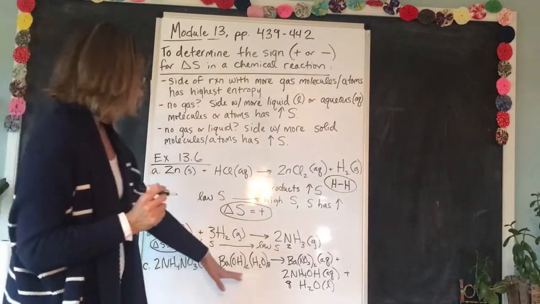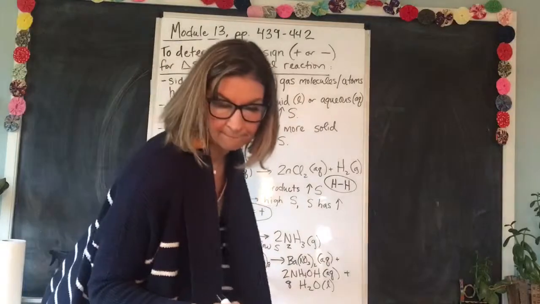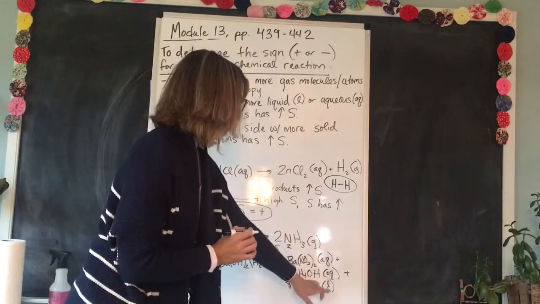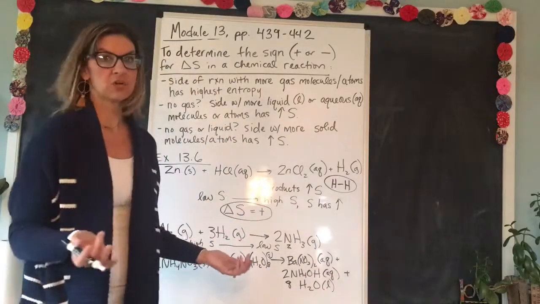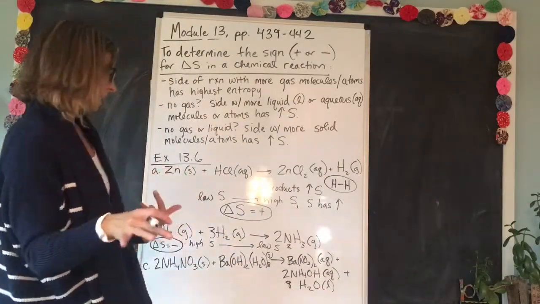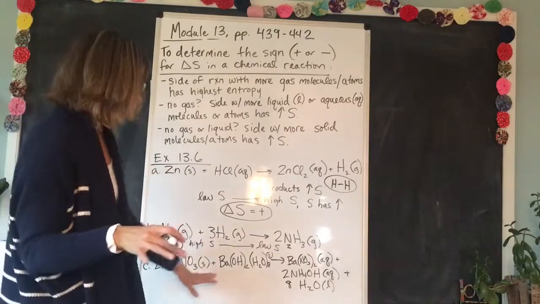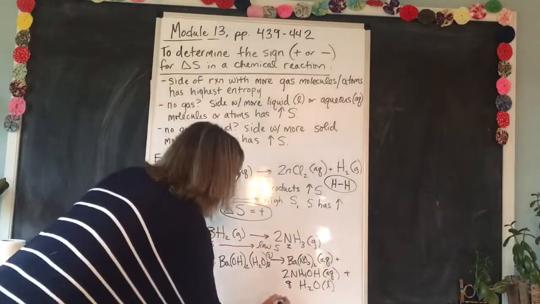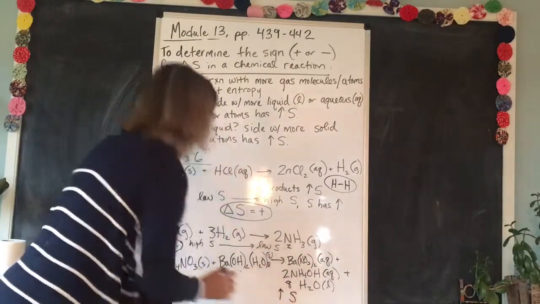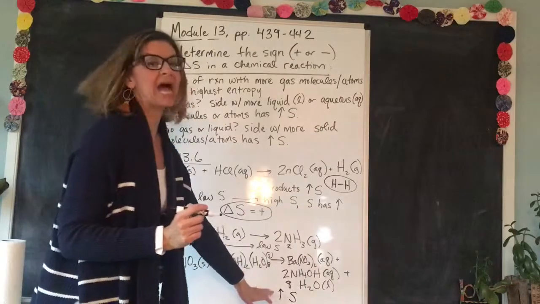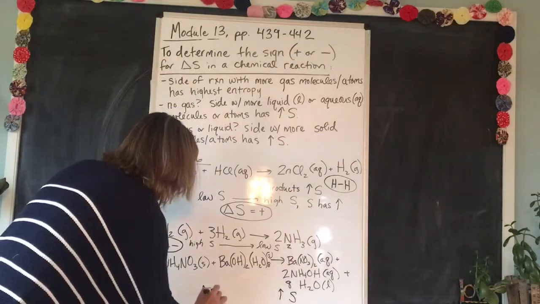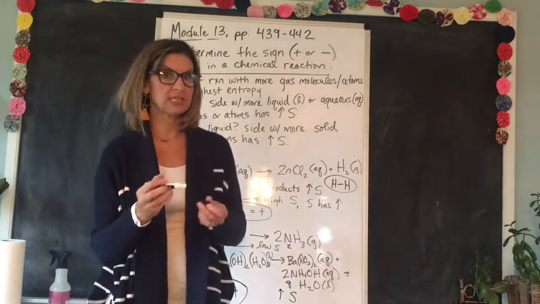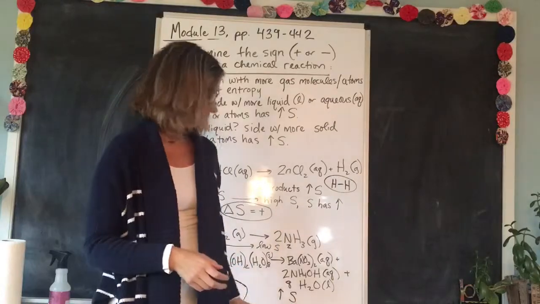Okay, and lastly, C. We have a solid. We have, oh, what was this one? This is another solid. Then we have aqueous, and a liquid. So we're going to concern ourselves with no gases. There's no gases, so we're just going to add up the liquids. And since the reactant side has all solids, the product side is all liquids, I know that the product side is going to have the higher entropy. So we're moving from low entropy to high entropy in C, which means that delta S would be positive. And that's how you determine the sign for delta S in a chemical reaction.